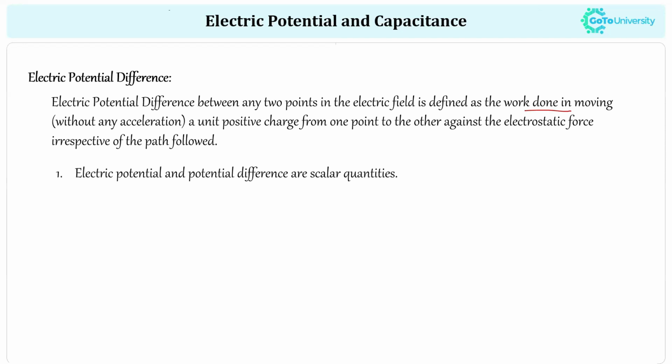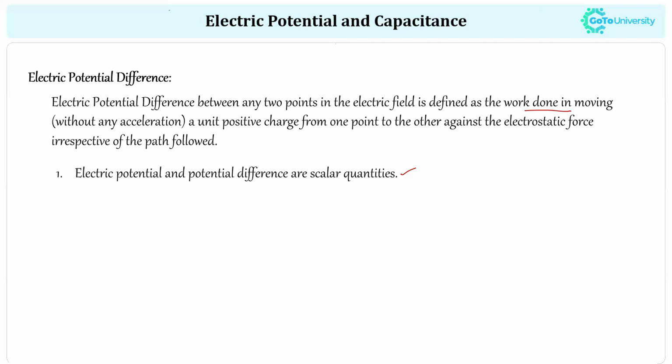Here we have to know some properties of electric potential difference, which will be useful when you are solving questions. Electric potential and potential difference are both scalar quantities, which do not have a direction. I said the electric potential will not depend on the path followed, right?